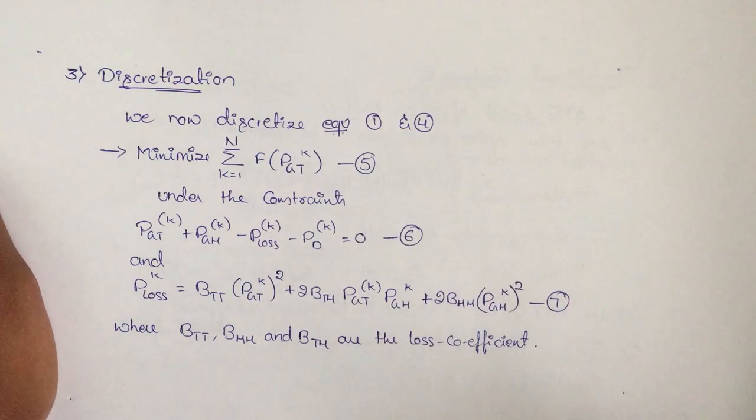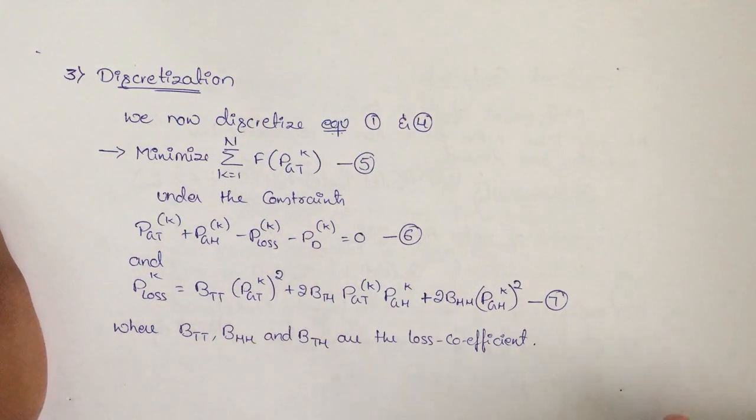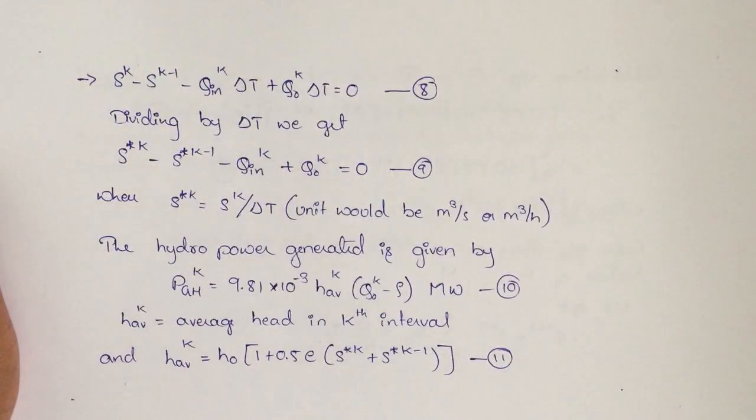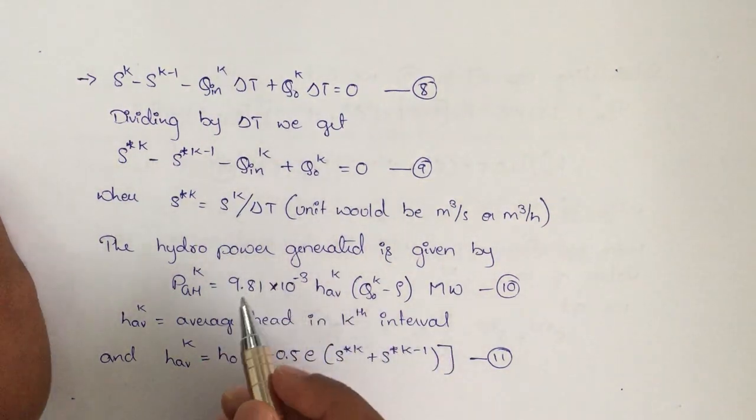where BTT, BTH and BHH are the loss coefficients. We will discuss loss coefficients in detail in our next coming videos. Continuing with our next constraints.